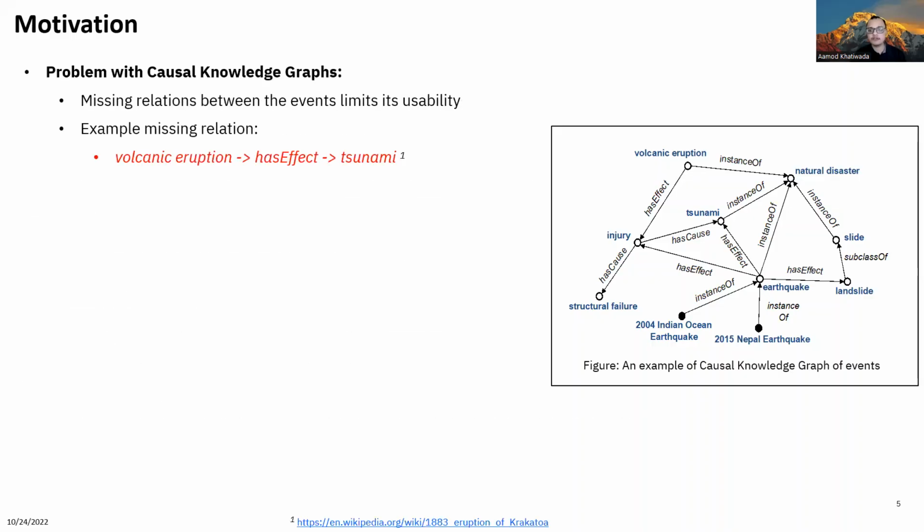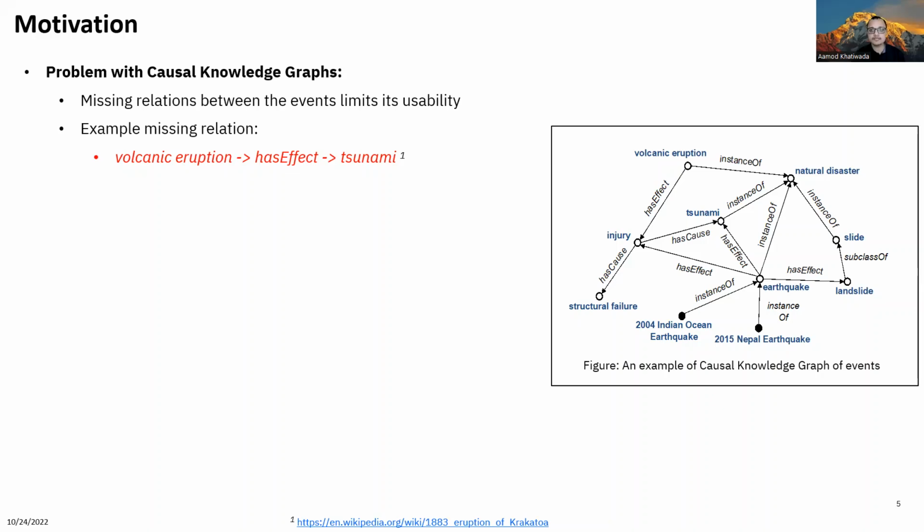However, like other knowledge graphs, causal knowledge graphs also face the problem of incompleteness. For instance, our sample causal knowledge graph does not contain a causal edge between volcanic eruption and tsunami, although it has been detected in the past that volcanic eruptions can cause tsunamis. Therefore, we intend to study this incompleteness problem in this paper.